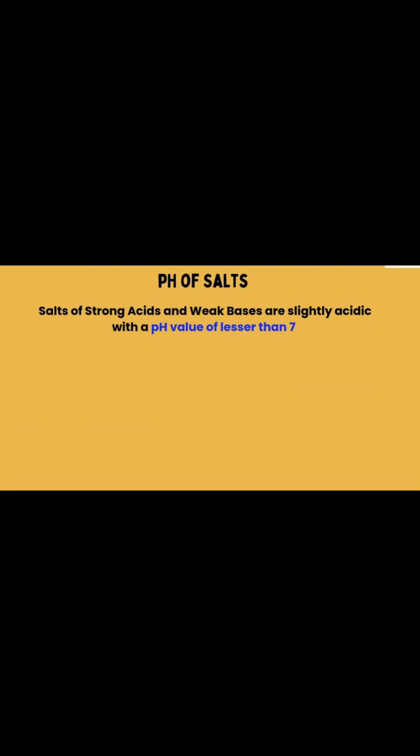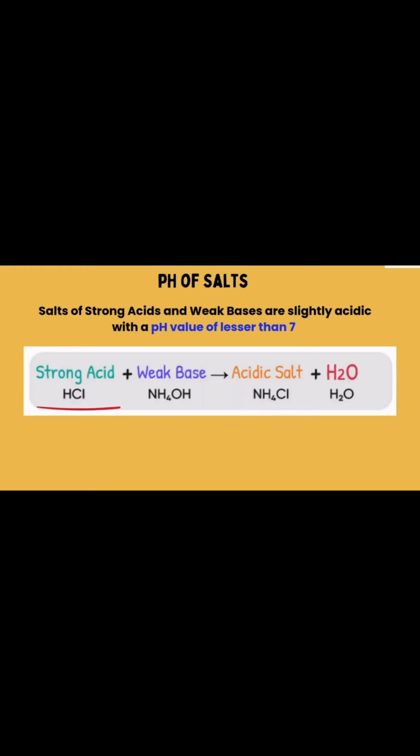Now, salts of a strong acid and a weak base are slightly acidic with a pH value of less than 7. Here, a strong acid reacts with a weak base to give an acidic salt and water, because the acid is strong. So, the salt is also acidic in nature.